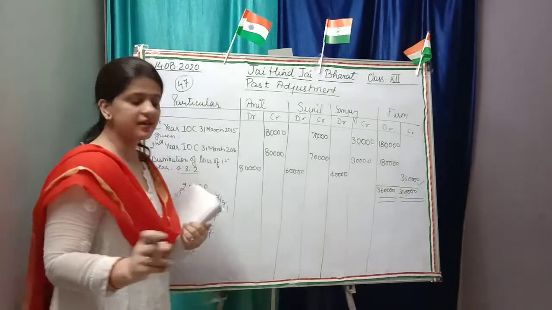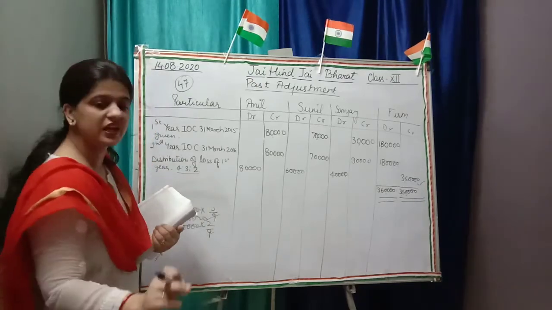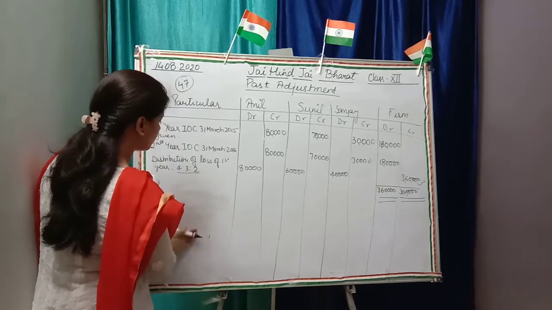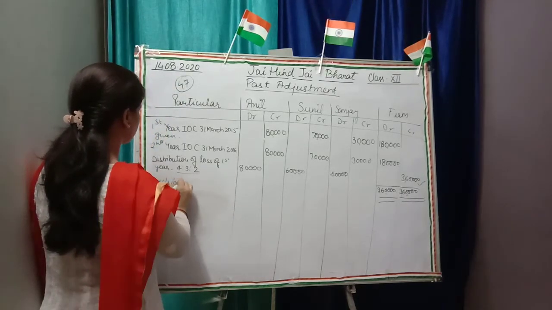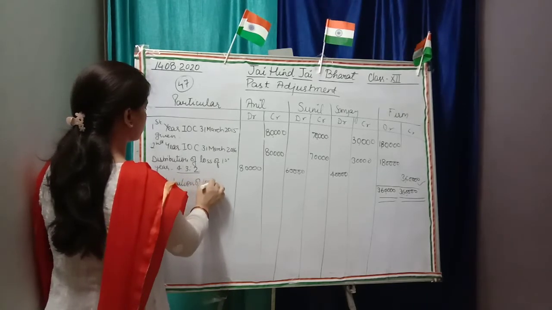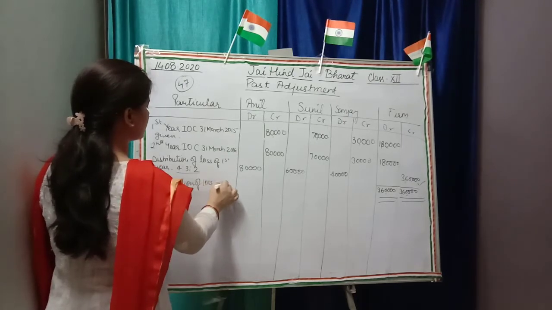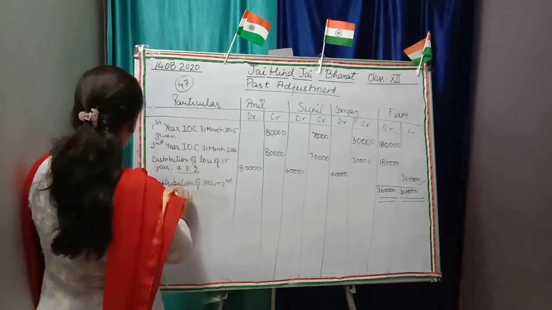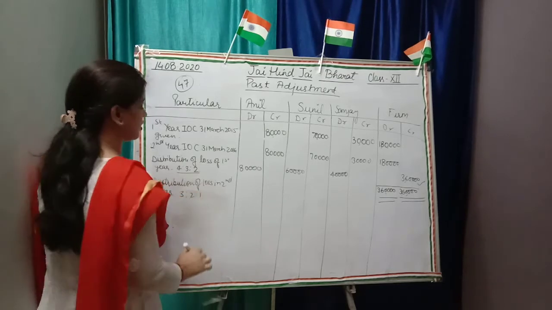Okay, next the other 1,80,000 we have to distribute in the ratio 3:2:1. So we will distribute the loss in the second year as per 3:2:1.